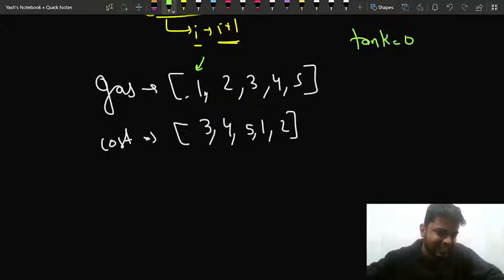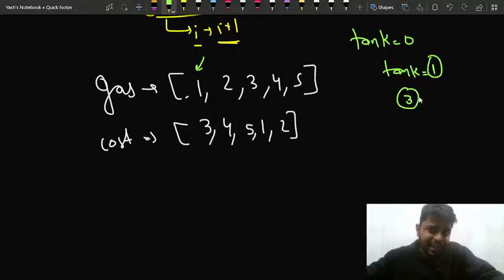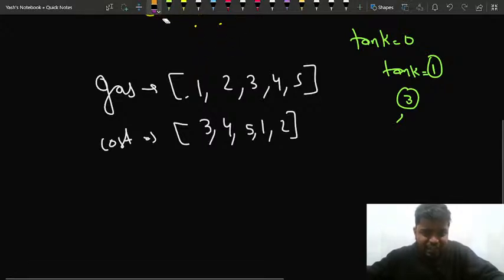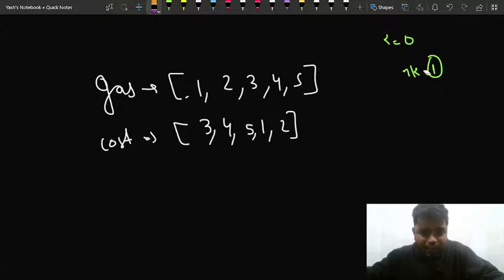Then I'll be moving ahead with the problem, right? Initially my tank is 0, and I start from this particular position. The gas that you'll fill here is 1, and the cost to travel from the ith station to the next station is 3. If I fill my tank with 1 liter and have to travel to the next station by using 3 liters, can I do that? No, I will not have enough gas. So I'll simply say that no, I cannot do this.